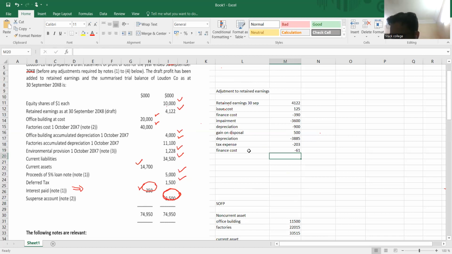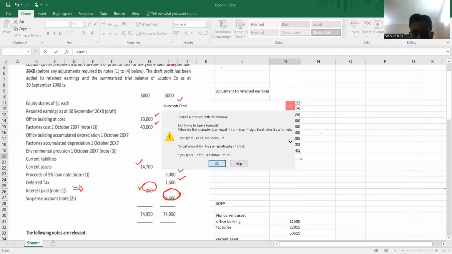Now see all the adjustments. We have all the adjustments here. Let me check whether we missed any adjustment. So we have added back issue cost, then finance cost, then building depreciation, then impairment, then factory depreciation, disposal gain or loss is also there, unwinding of discount is also there, and deferred tax adjustment. Now let's find out the total here. Okay, this is the wrong value.